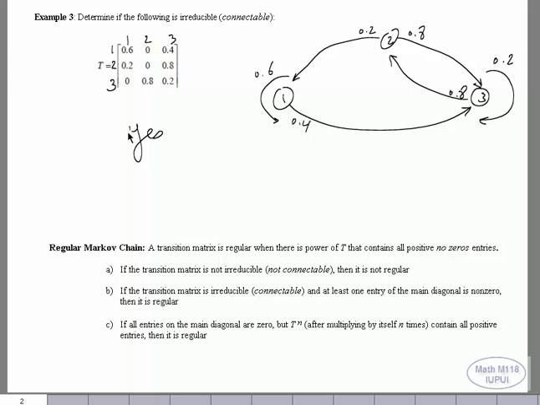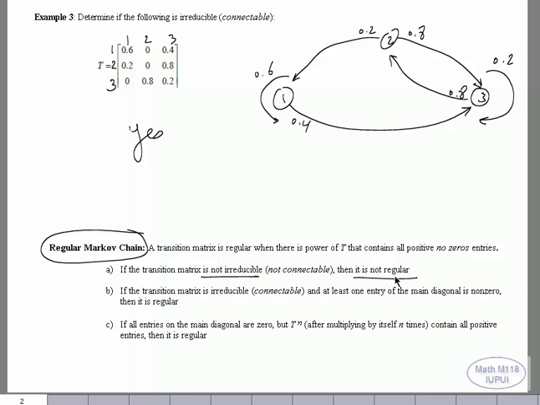It is irreducible. Now, the reason why we are doing this is because it's a step to check if the whole chain is regular or not. Here are the rules. We draw the transition diagram to see if it is connectable or irreducible. If it is not connectable, then it is not regular. Rule number 1, if it is not connectable, then stop. It's not going to be regular.